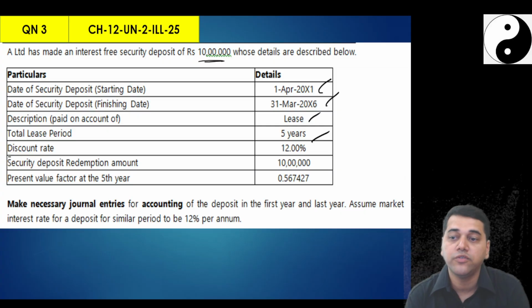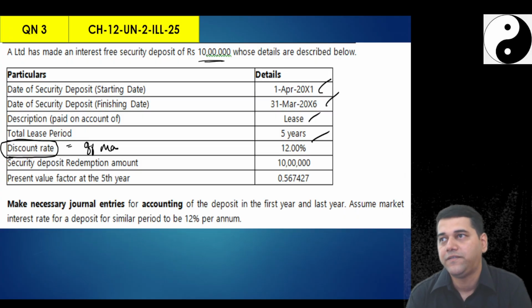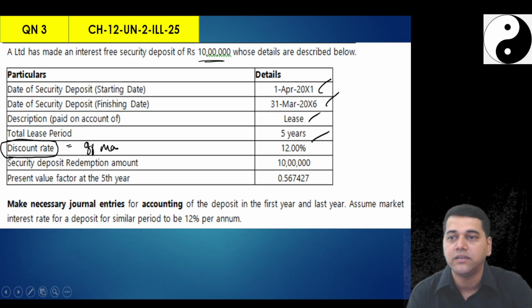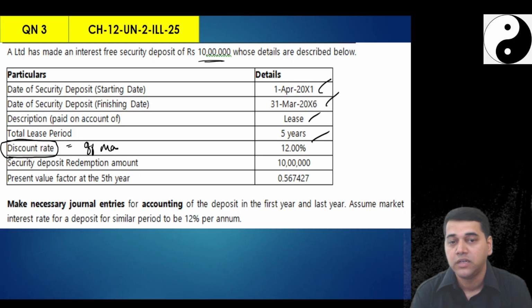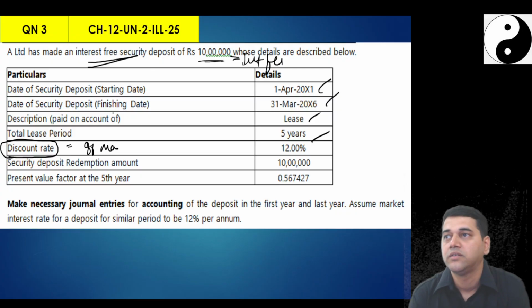See the word used, the moment you see the discount rate, you need to understand that this must be an off market, because if this was carrying an interest, they would have said the interest rate that the deposit would have paid. So you have to make an assumption here. It's the subject matter of an assumption that this deposit must be interest free. Have they said so? They said no here. Why assumption? That this